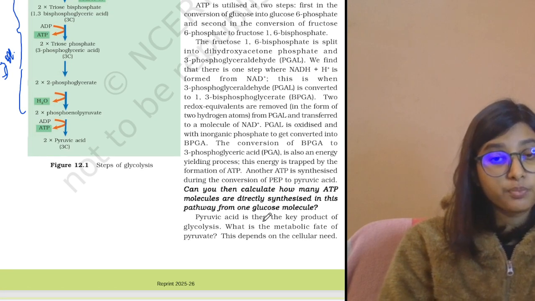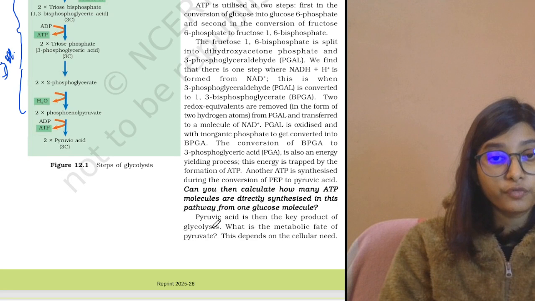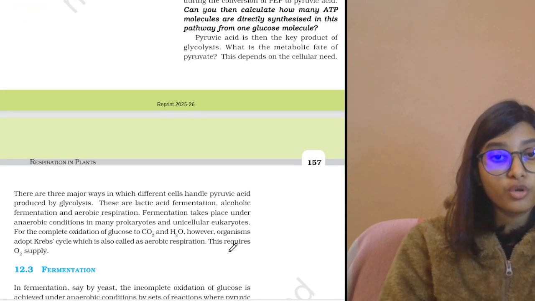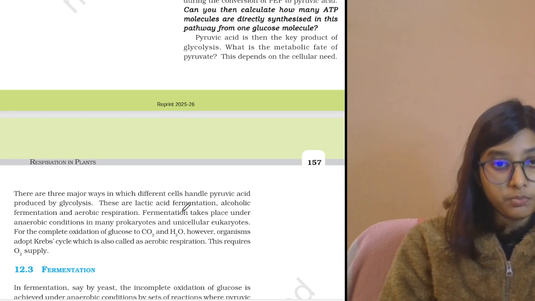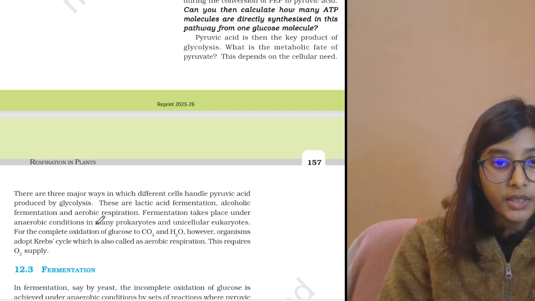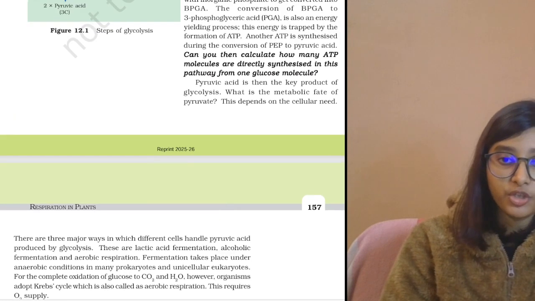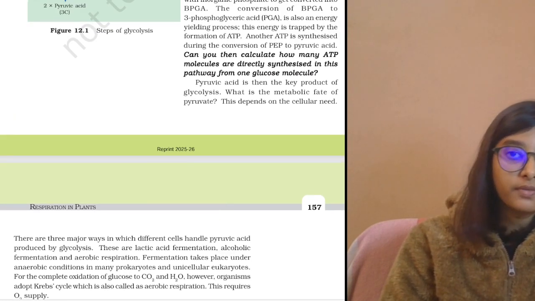Pyruvic acid is produced because it's the key product of glycolysis and then it's going to enter the process of aerobic respiration. Okay, so this is the glycolysis cycle that we have studied here, and anaerobic respiration leads to lactic acid fermentation and alcoholic fermentation, and aerobic respiration we will cover in the next video.